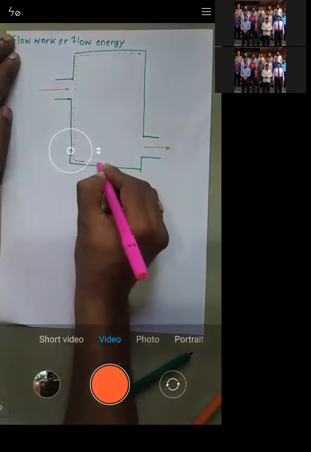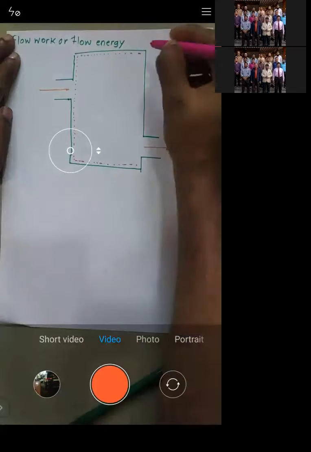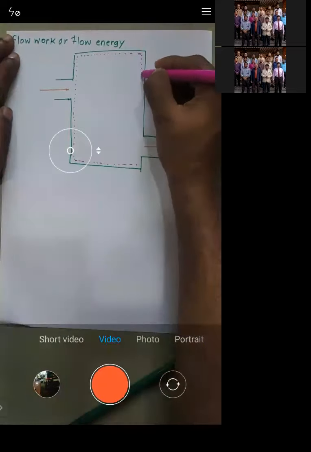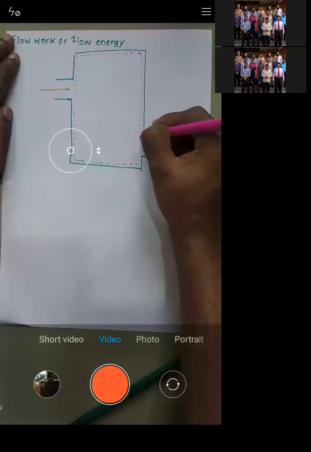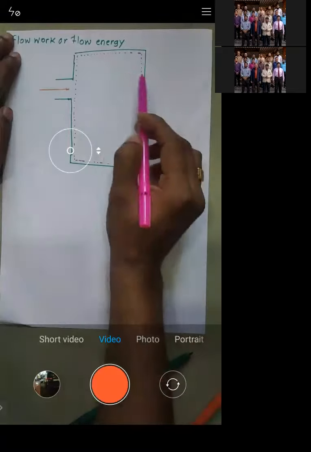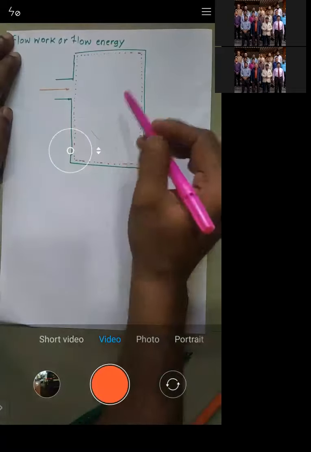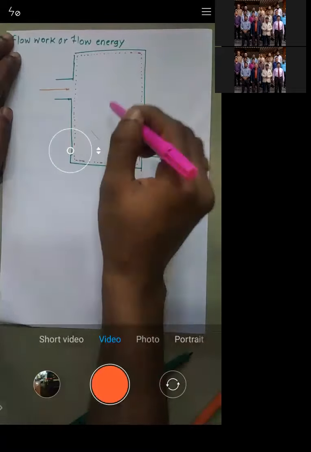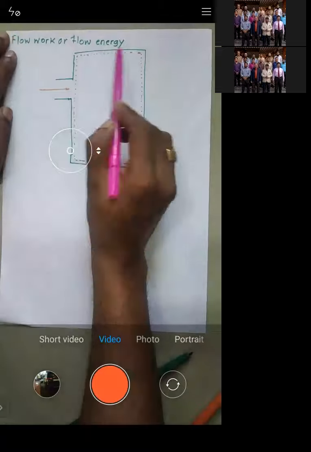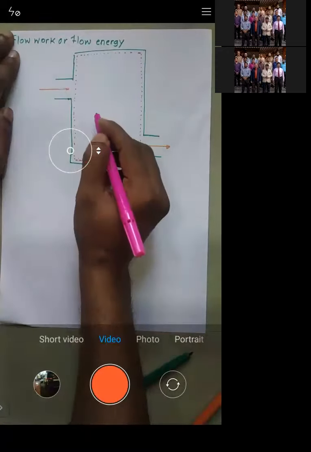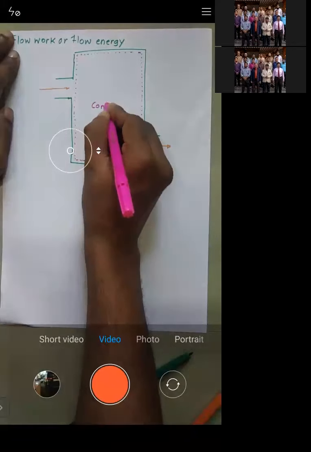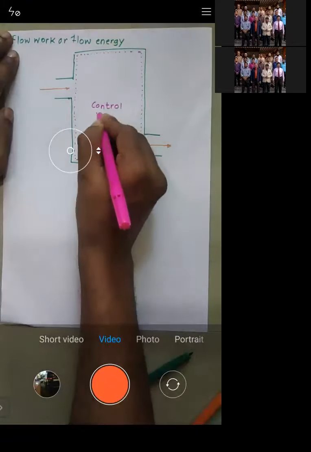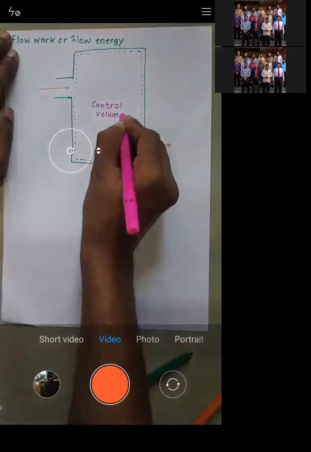Whatever the fluid, it might be water or air, which is present inside this system will be restricted to this particular boundary. This is nothing but a control volume.